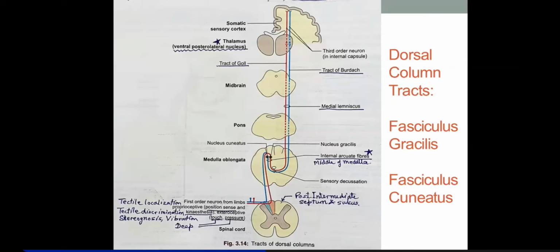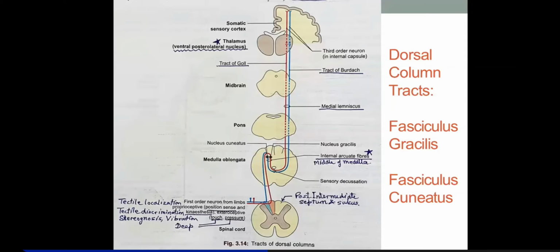So you ask the subject to close the eyes, then you pinch or touch with a pen on a certain part of the body and ask him where he was touched. If he can localize that point, that means his tactile localization is intact.